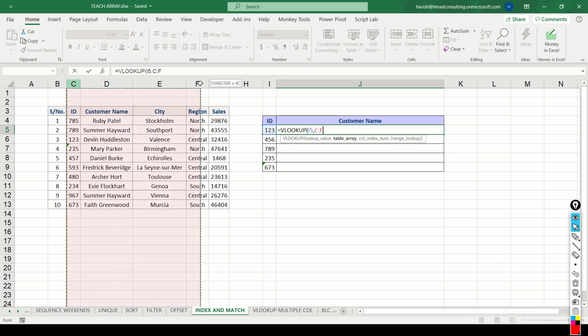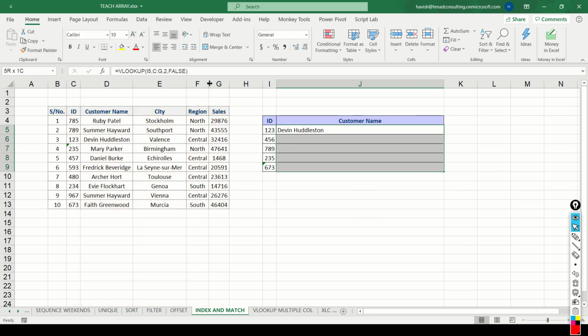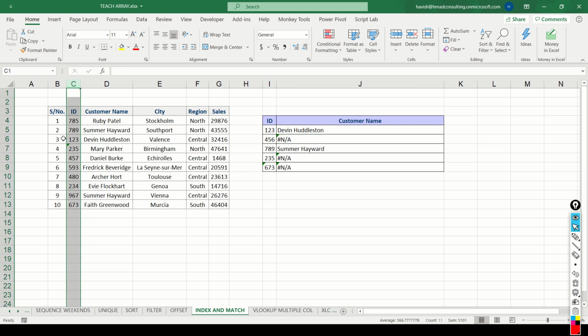If you look carefully, we will not get a result for the second, the third, and the fifth entry. Now, the second one isn't there, obviously, because the ID doesn't exist in our data set. We're not getting 235, despite the fact that 235 is available in the dataset, and we're not getting 673, despite the fact that 673 is available in the dataset.